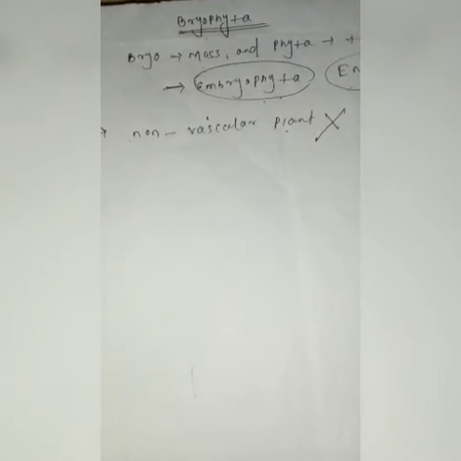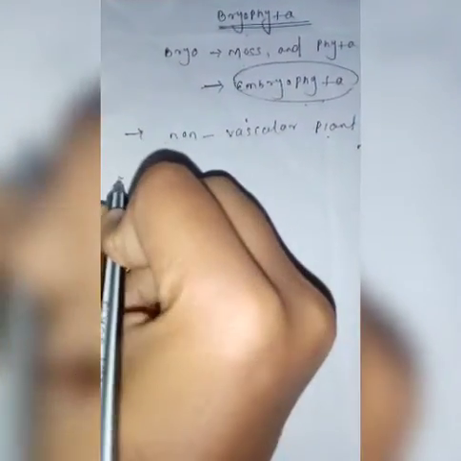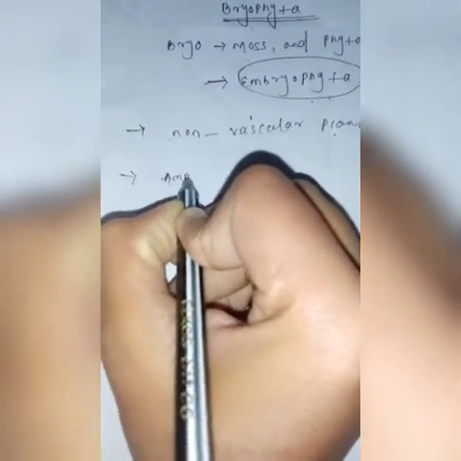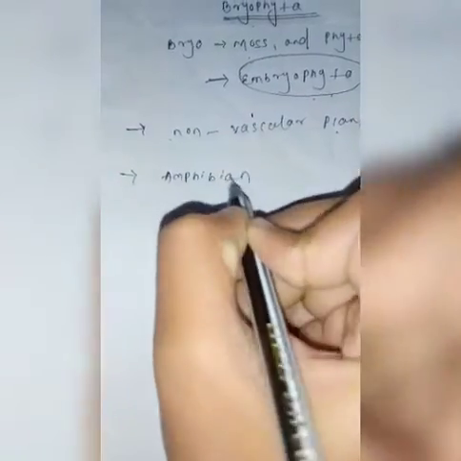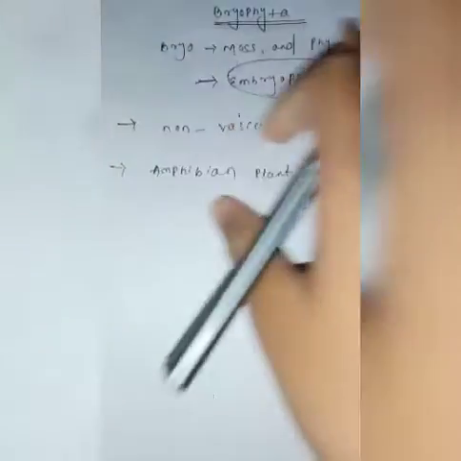Because Bryophyta develops in aquatic medium as well as in land or terrestrial medium. So Bryophyta is amphibian in nature. This is the introduction of Bryophyta.